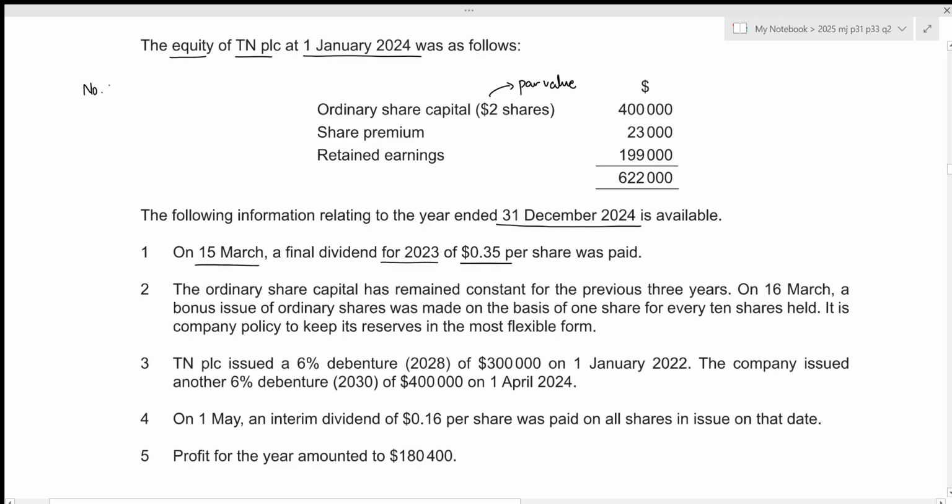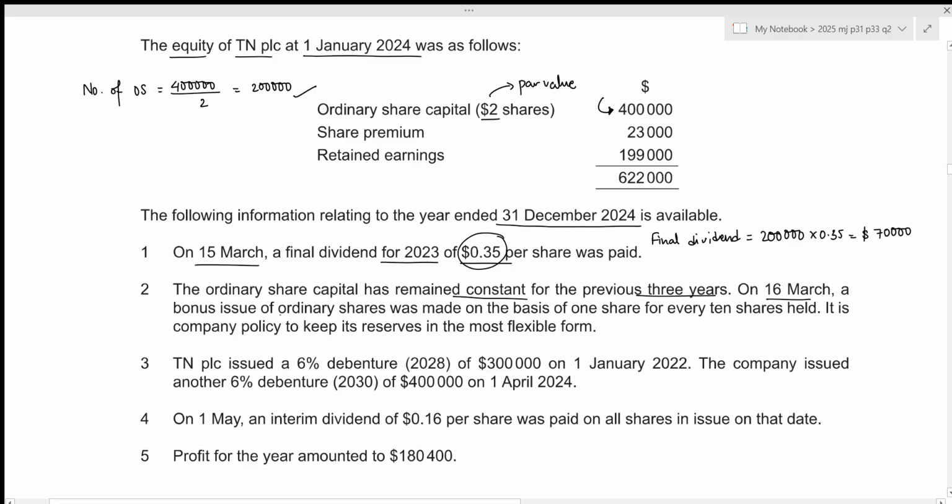Let's figure out the number of ordinary shares at the opening date. In order to figure out the number of ordinary shares, you just need to divide the total value of the ordinary share by the par value. So in this case, that will be 400,000 divided by 2, which results in 200,000. Now, the final dividend will just be 0.35 times 200,000. So 200,000 times 0.35, which results in the value of 70,000. Then the ordinary share capital has remained constant for the previous 3 years. So in the last 3 years, there was no issue of ordinary shares.